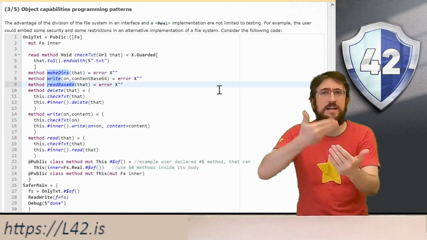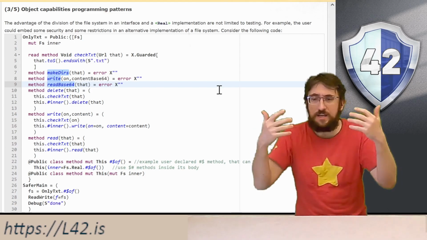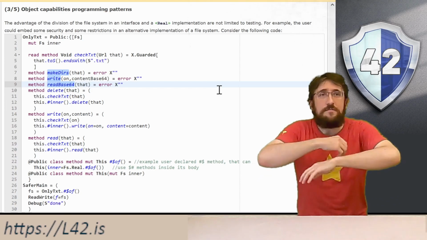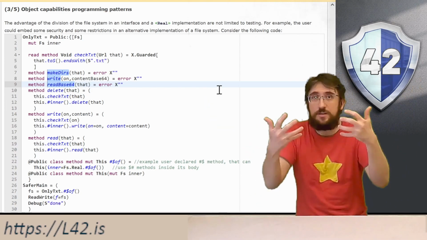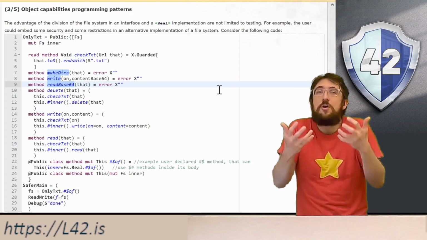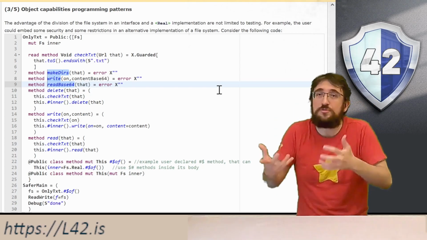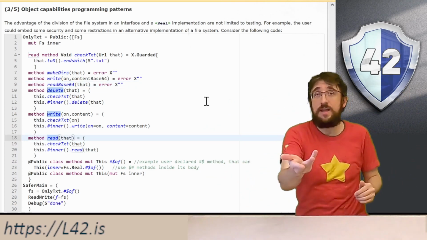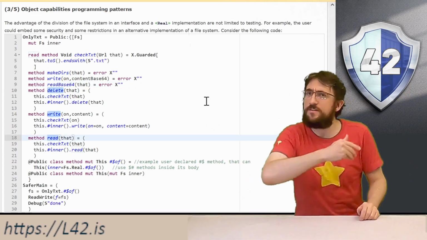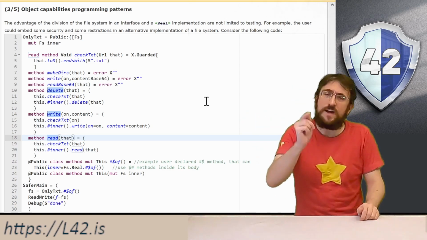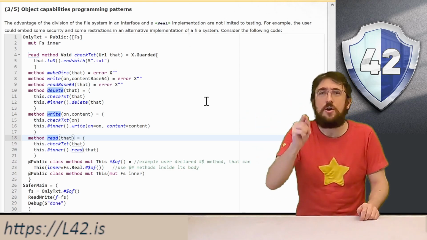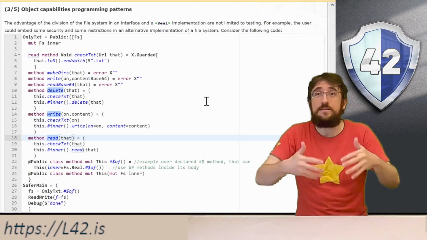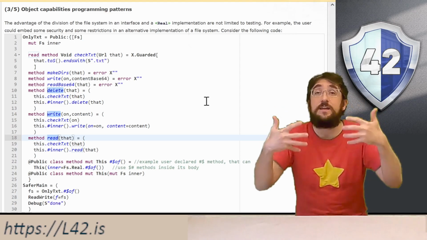Then we directly outlaw methods makeDir, write and read base 64 by just throwing an error first thing if they're called. So every user of only.txt is not going to have any way to use those methods to actually make directories, for example. Then the other 3 methods, delete, write and read, will check first thing that the provided URL ends with .txt. If our check passes, we will then delegate the behavior to our inner field.